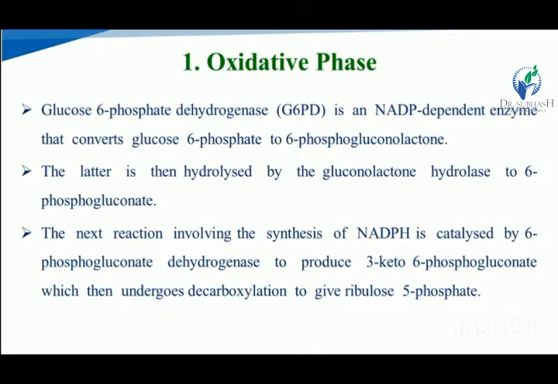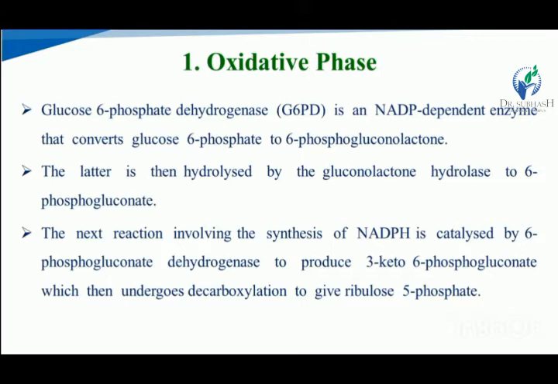The third reaction in the oxidative phase, the next reaction involving the synthesis of NADPH, is catalyzed by the 6-phosphogluconate dehydrogenase enzyme to produce 3-keto-6-phosphogluconate, which then undergoes decarboxylation to give ribulose 5-phosphate.